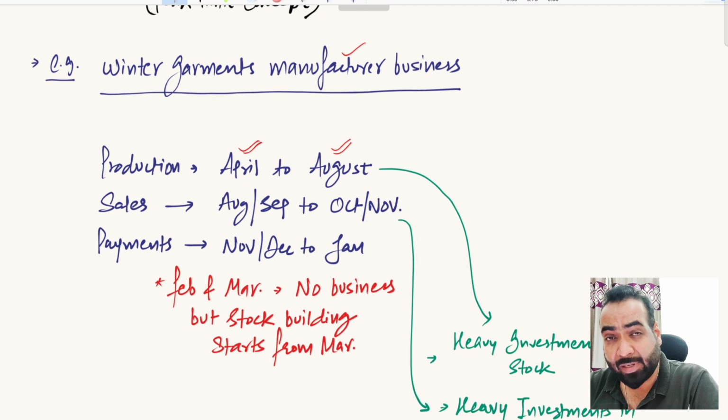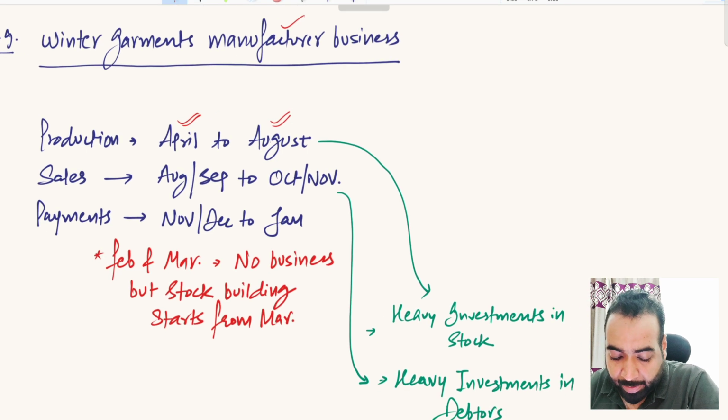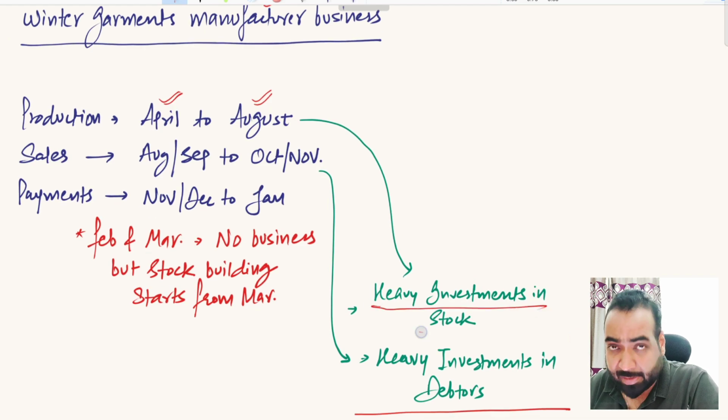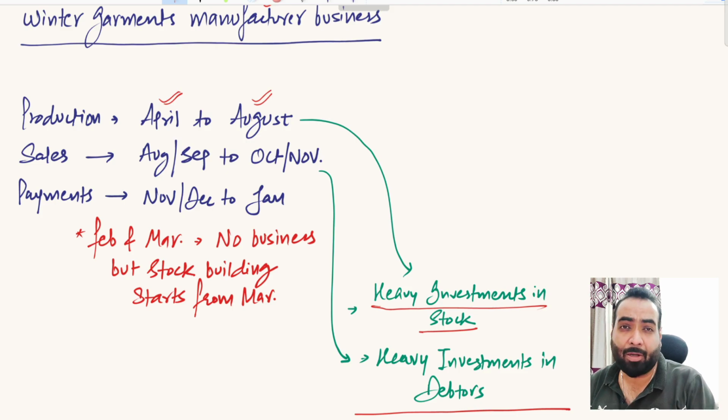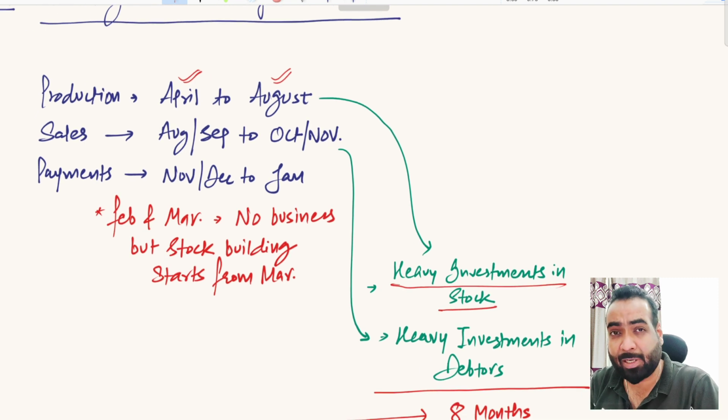They keep investing their money in stock, to gather enough stock to ensure continuous supply in the coming months. So in this period, heavy investment is involved in stock because they buy a lot of raw material, keep pushing the conversion of raw material into finished goods, and a lot of finished goods stock piles up in their factory.